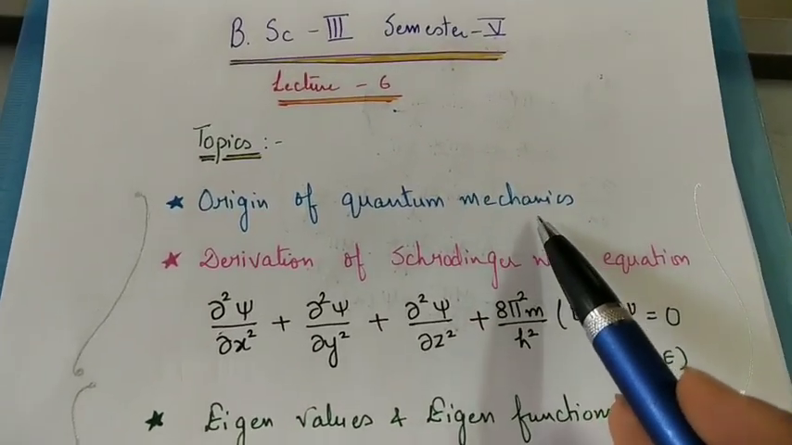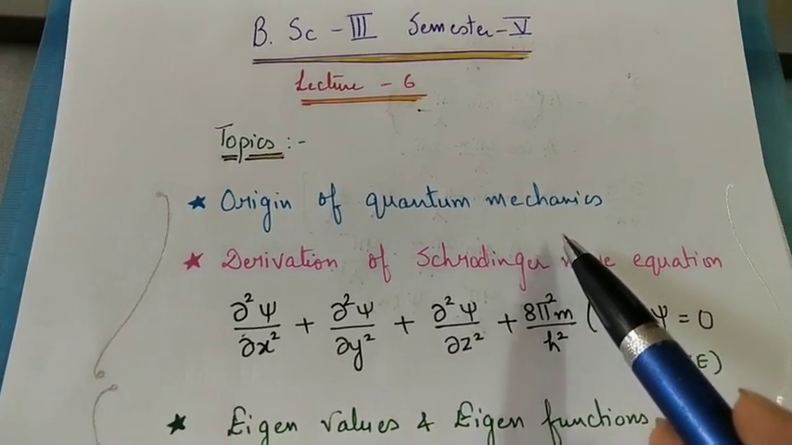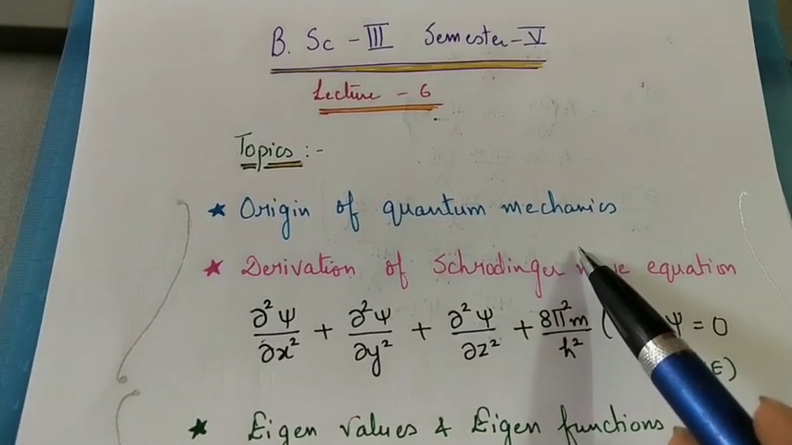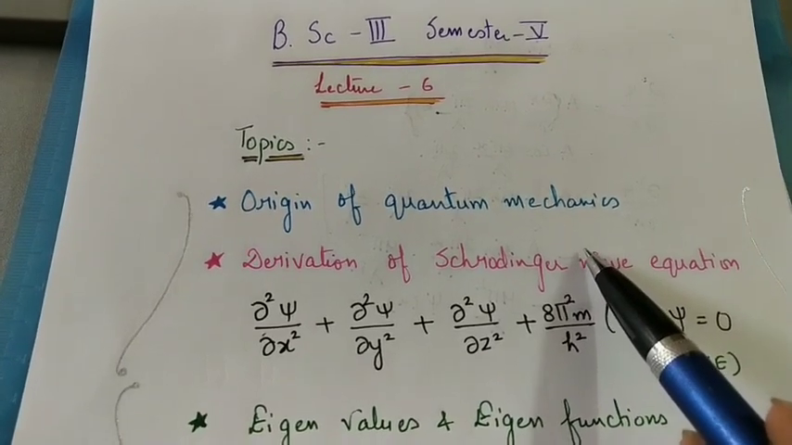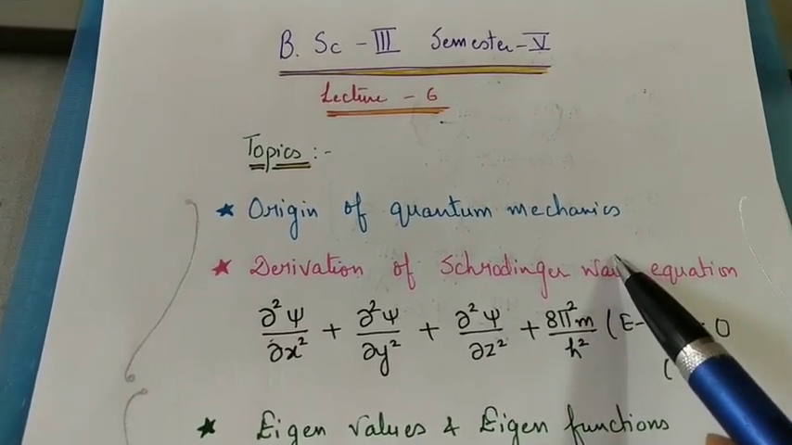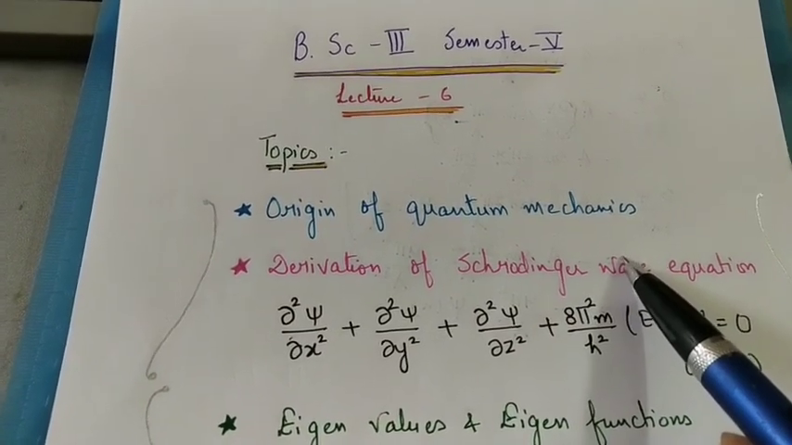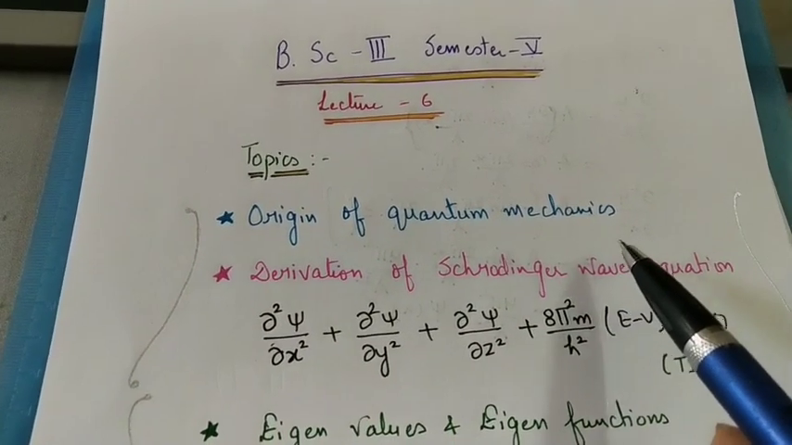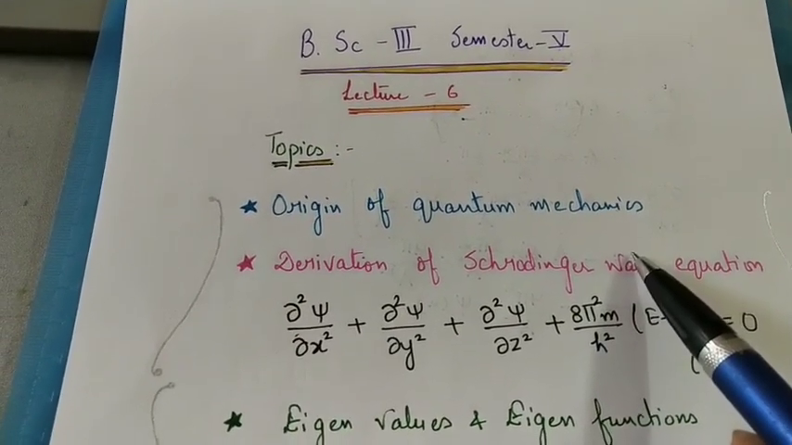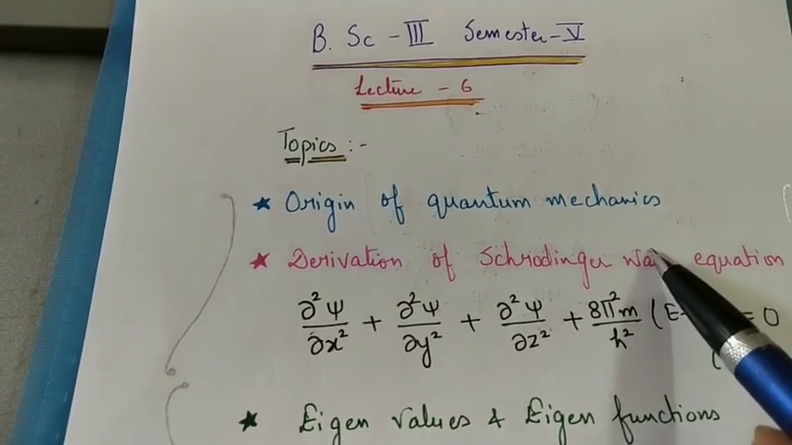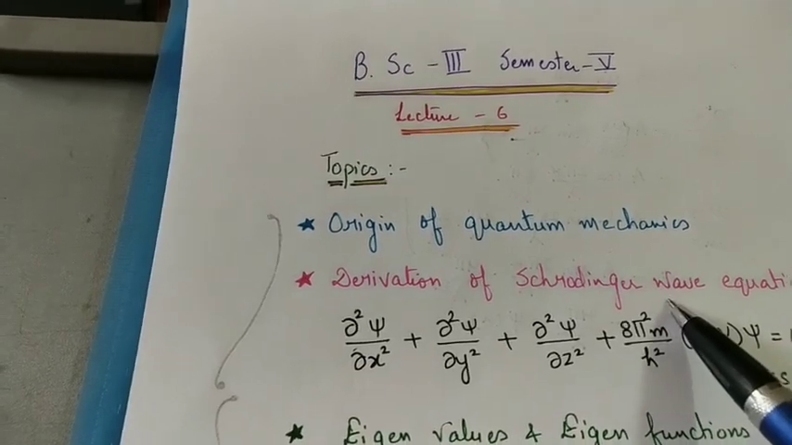Origin of quantum mechanics. Classical mechanics applies only to macroscopic particles, and it also violates the two fundamental laws governing the behavior of the electron. Which were those laws? The de Broglie hypothesis and the uncertainty principle. So there was a need for some new mechanics to explain microscopic particles and at the same time take into account these two laws. That is why quantum mechanics comes into the picture.